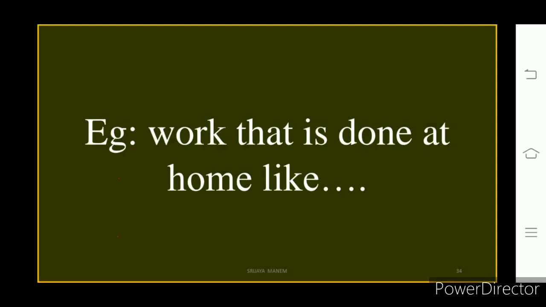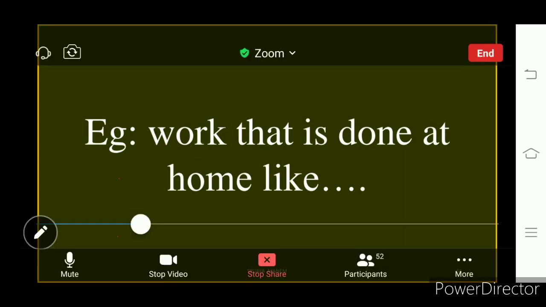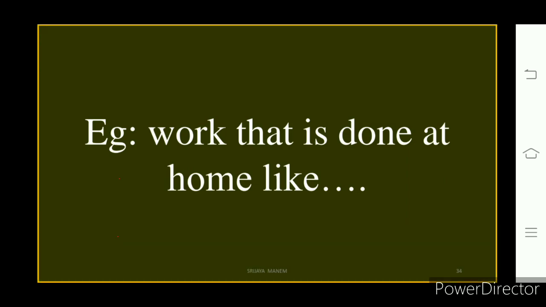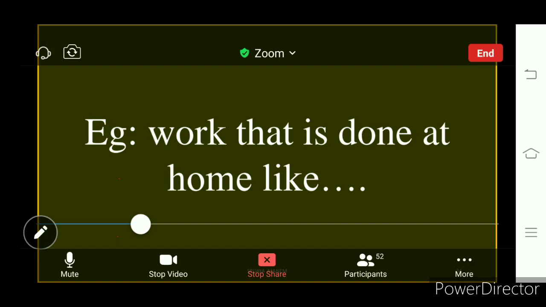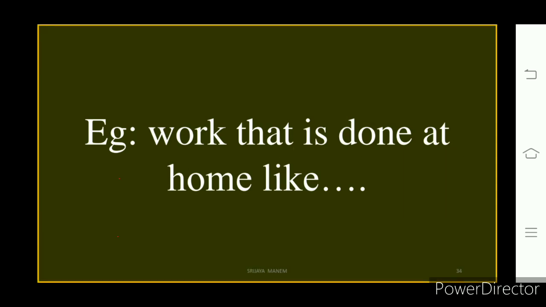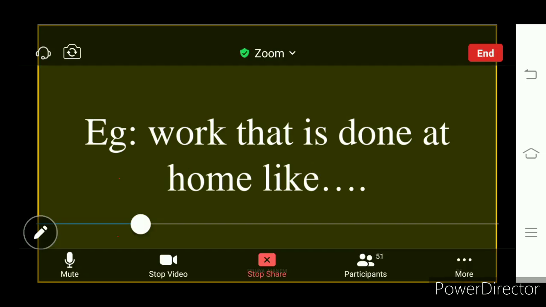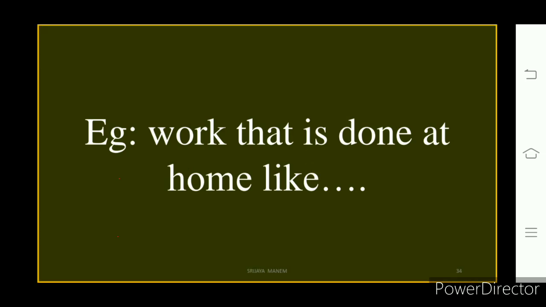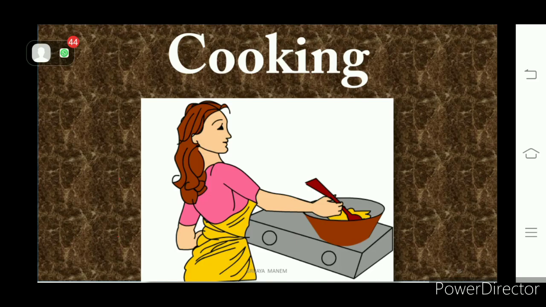You just think of this. For example, the work done by your mother at home. Your mother prepares food for you. She sweeps the home. She washes the clothes. So, does she get any income for all those activities? No. So that is the work for which payment is not made. It means it is unpaid work.